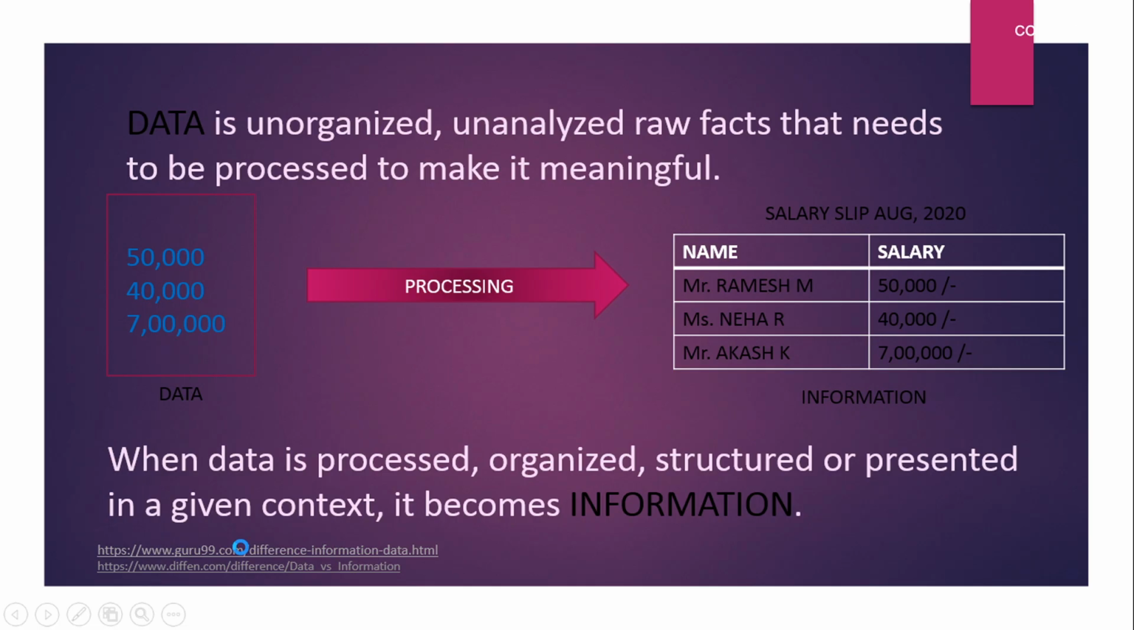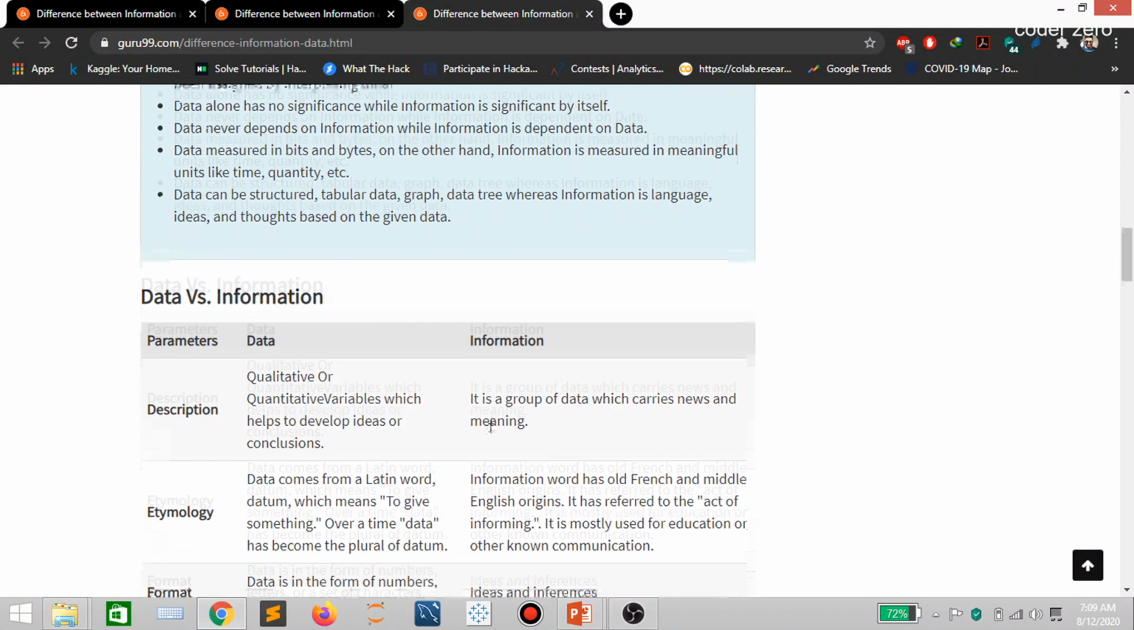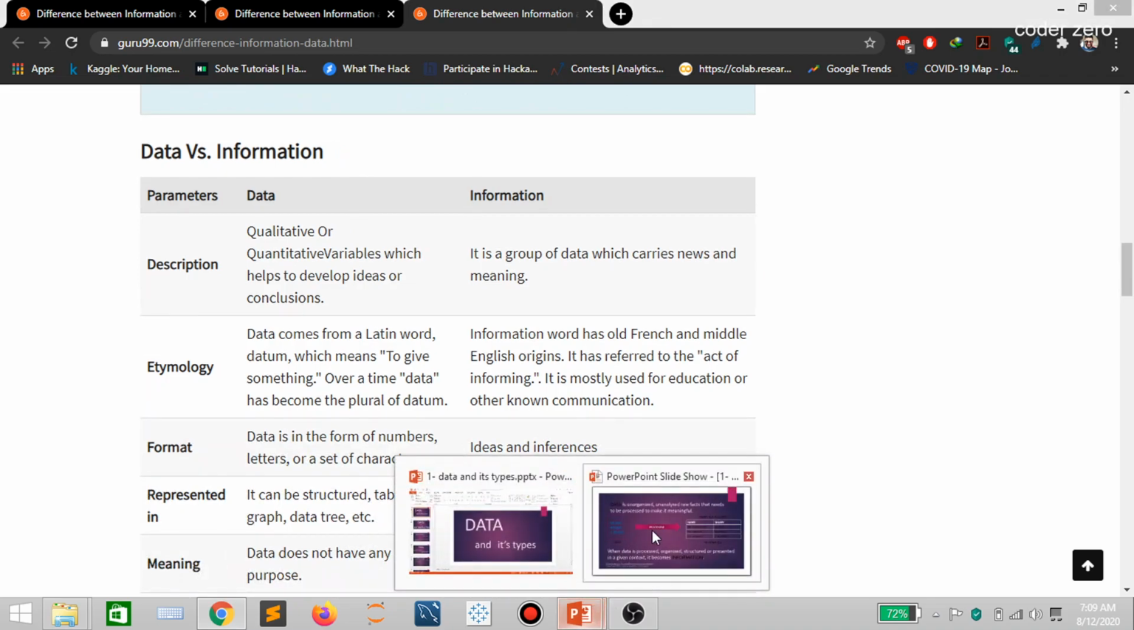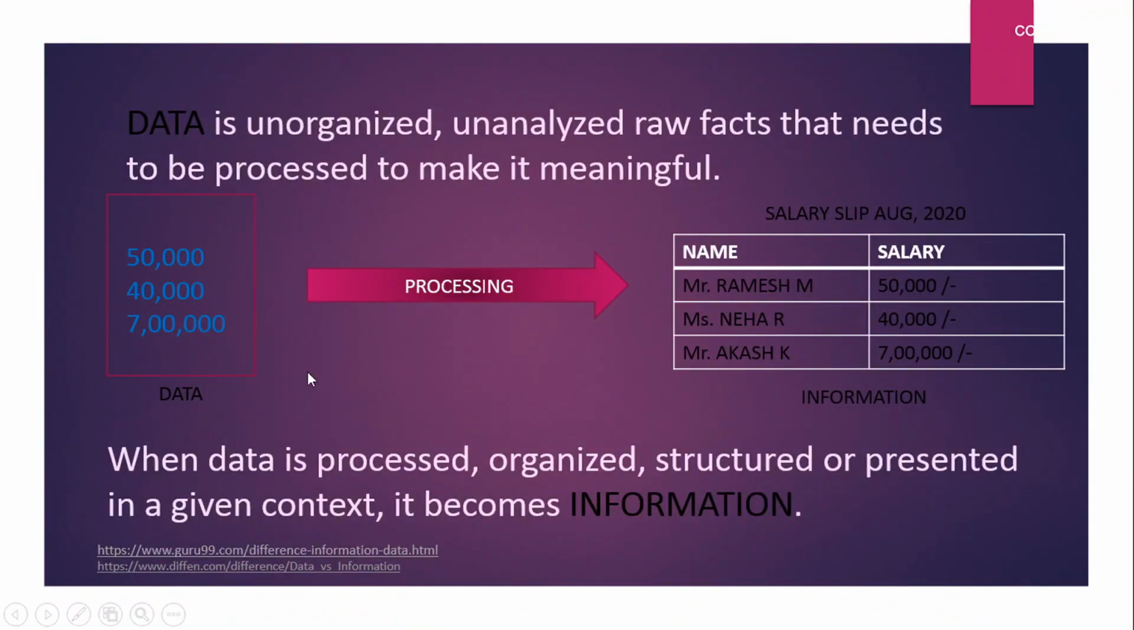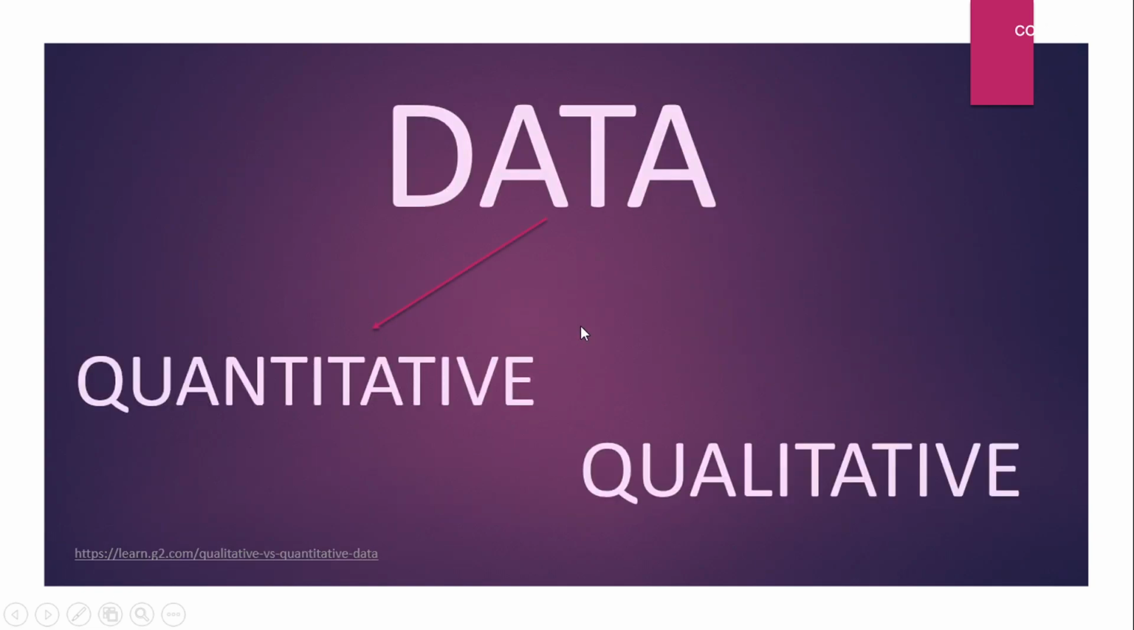So if you go to this website, you will get to know many other pieces of information regarding data and information. So now let's get back to our presentation. Here, data after processing becomes information. Now data is divided into quantitative and qualitative.